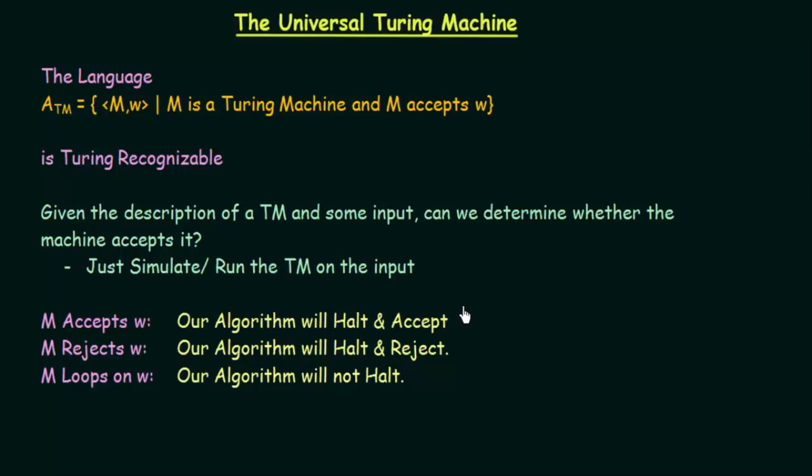Let me call the universal Turing machine UTM and the other Turing machine M. We will pass M and the input string into the UTM, and we will see how the UTM behaves. We know that UTM will behave exactly like how M is supposed to behave. So these are the options that we have: it could either halt and accept, or halt and reject, and sometimes it will not halt, and that is why we call it Turing recognizable, and I did not use the word decidable over here.